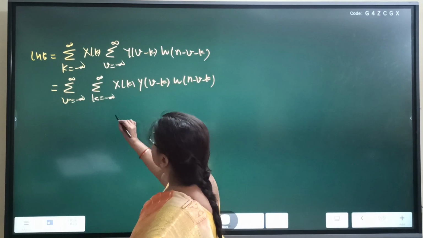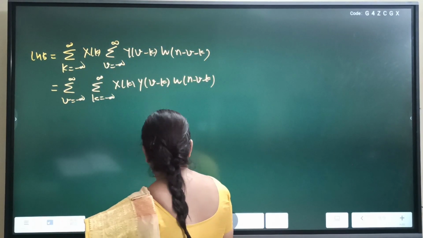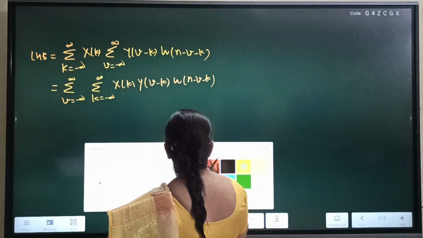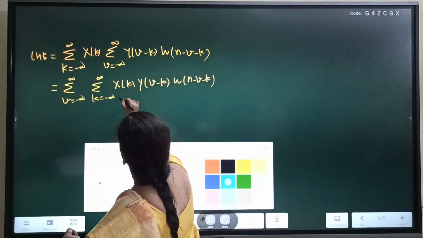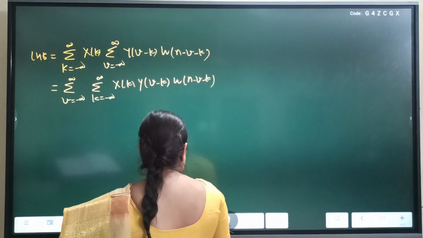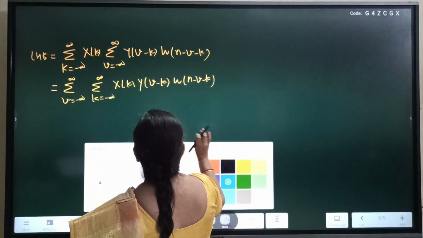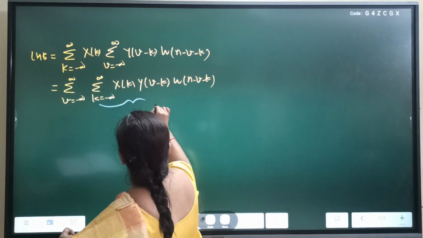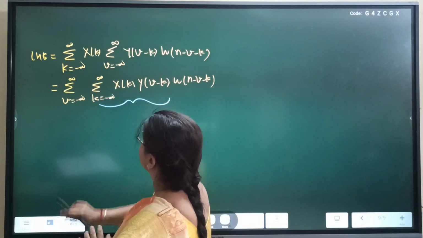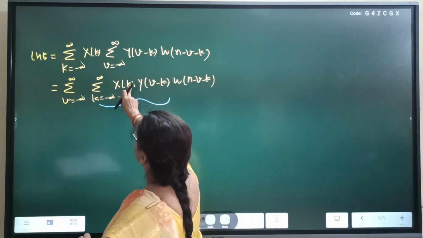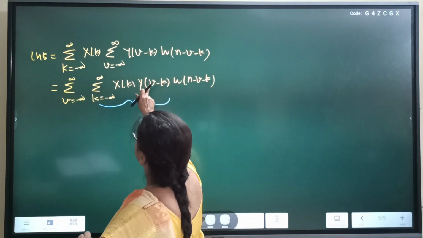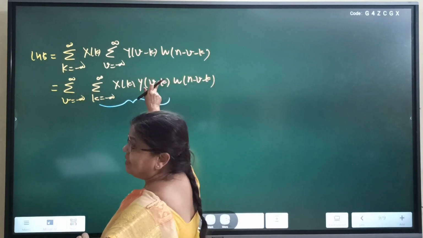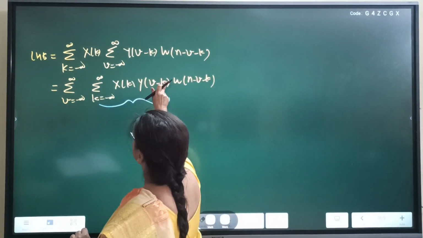Now, first of all, what is this? k is the dummy variable. In the second sequence, instead of n minus k, it is v minus k.